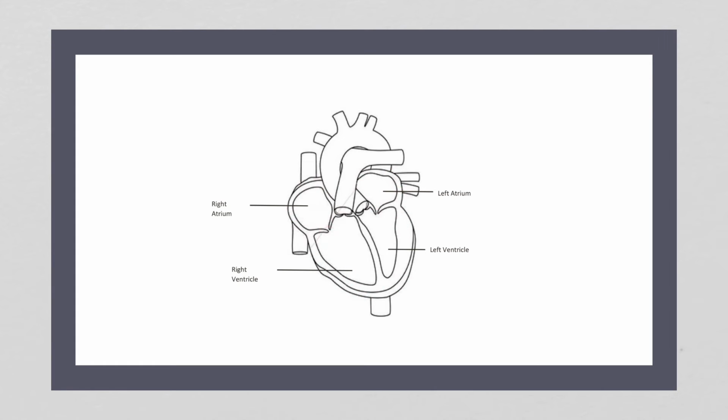The atria aren't very muscly at all either, because all they have to do is pump their blood from the atrium to the ventricle. And then the right ventricle pumps to the lungs, the left ventricle pumps to the whole body. So that's why it's thicker.